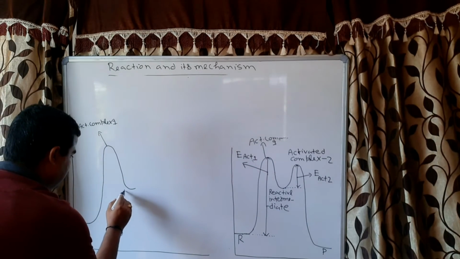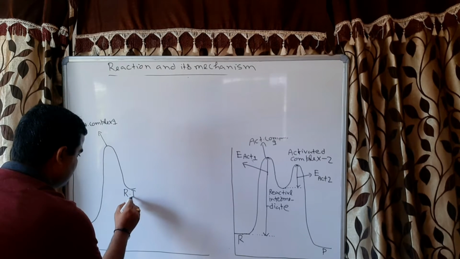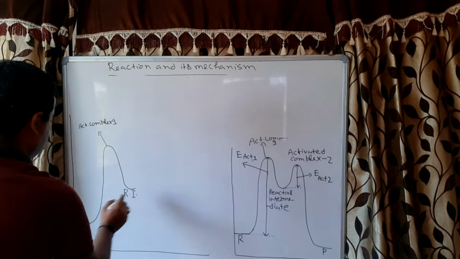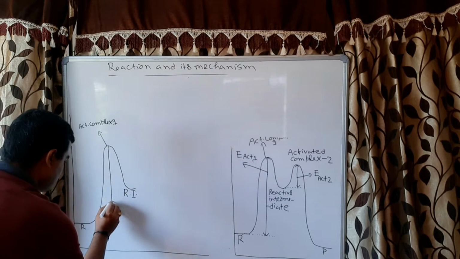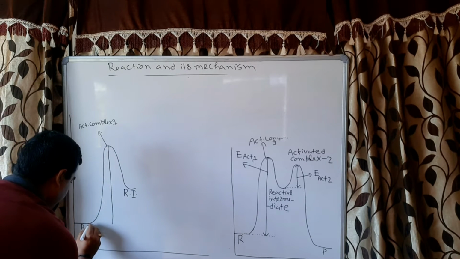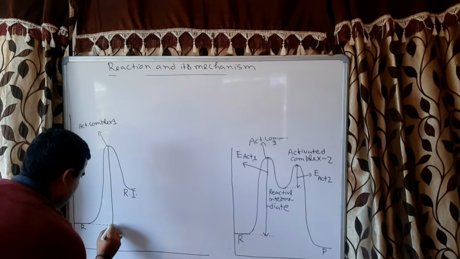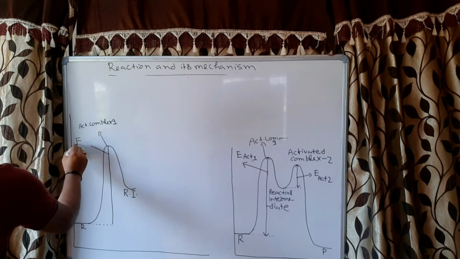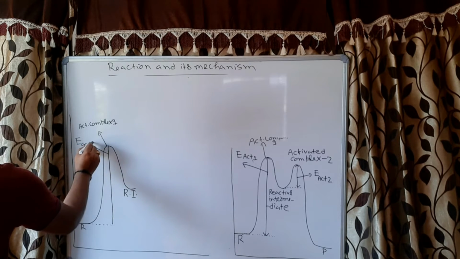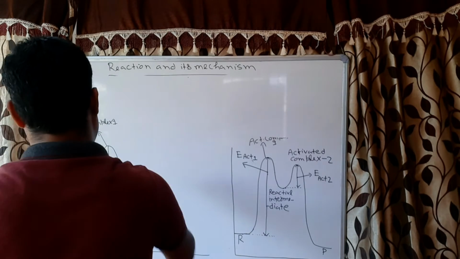So I will write it RI, reactive intermediate, and this will be the activation energy for this step, E act 1, correct or not?